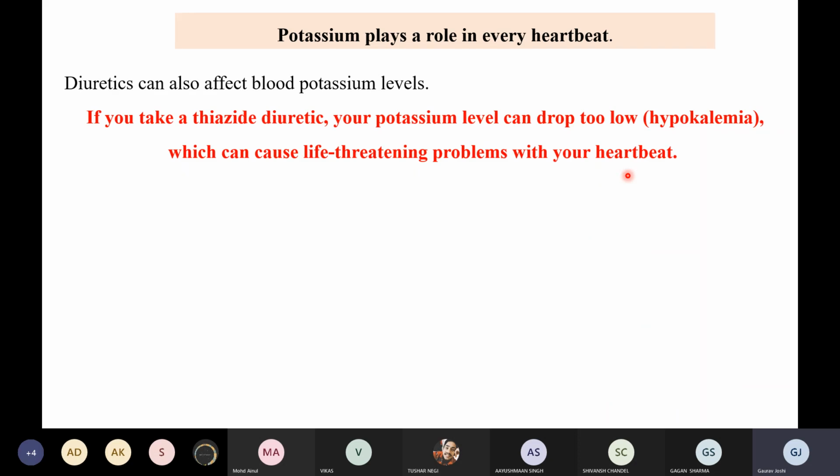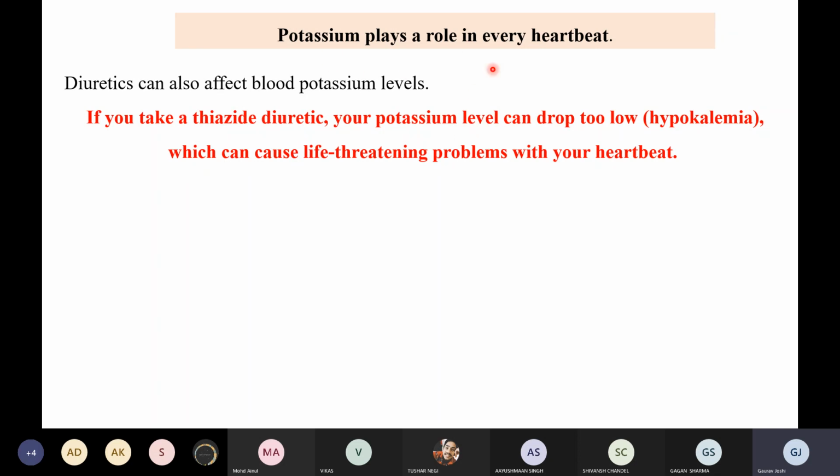Now we were talking about potassium. We were talking about the problem with the loop diuretics, that they inhibit the reabsorption of potassium, right? So if they are not promoting the reabsorption of potassium, what is happening? Along with the potassium, the magnesium and the calcium are also getting excreted out, right? That is the thing. Now the role of potassium, why do we need to save the potassium? This is again a very important question, which you will probably be learning in your pharmacology, right?